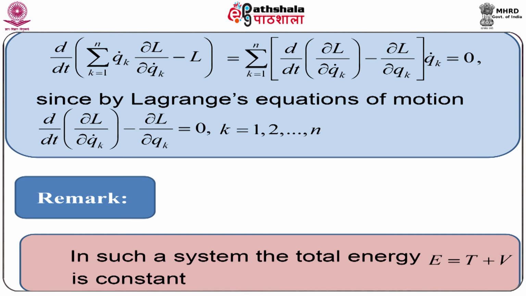Thus, we can write this. This is nothing but Lagrange's equation of motion corresponding to the generalized coordinate qk. So, the right hand side vanishes. We get it using Lagrange's equations of motion.